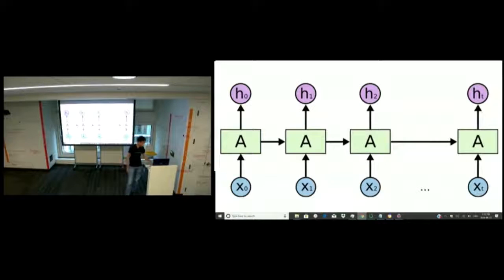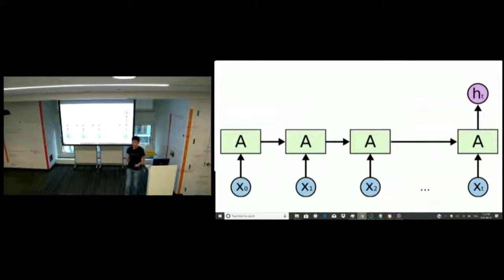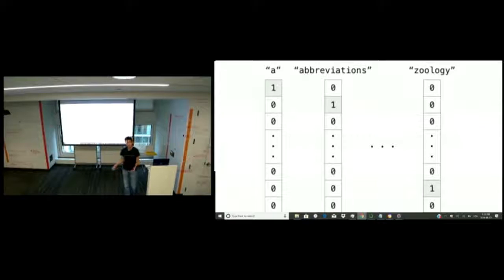If we want to apply this to our sentiment classification task, then we would use a many-to-one model. All this really means is that we take in inputs of variable length, but we only have one output. So a diagram like this would make sense. However, sequences are not our only problem when we look at NLP, and that's because we also have the problem of word representation. Usually when we input our words for the neural network, we express them as something called a one-hot encoding.